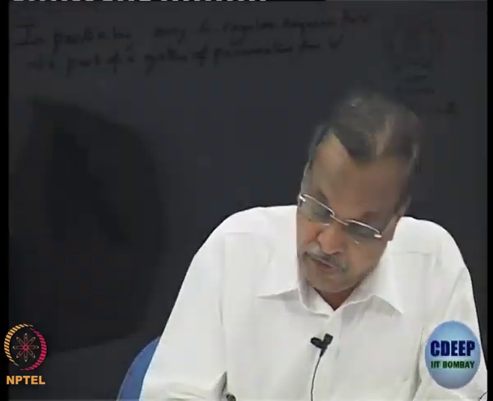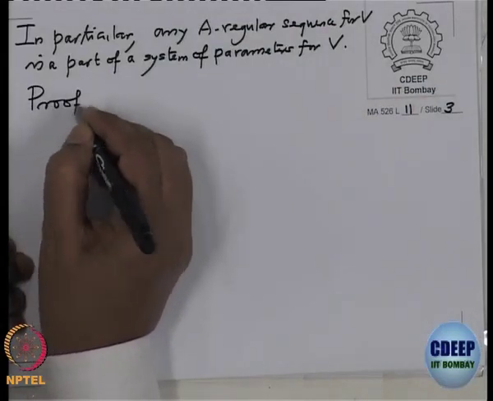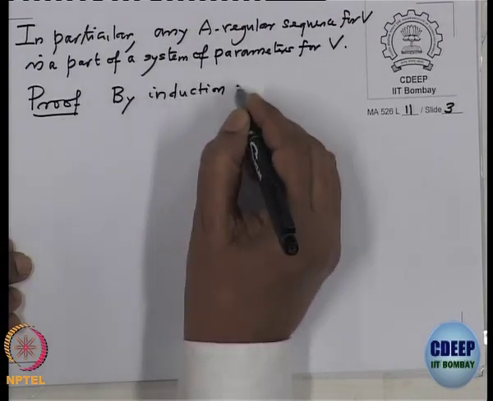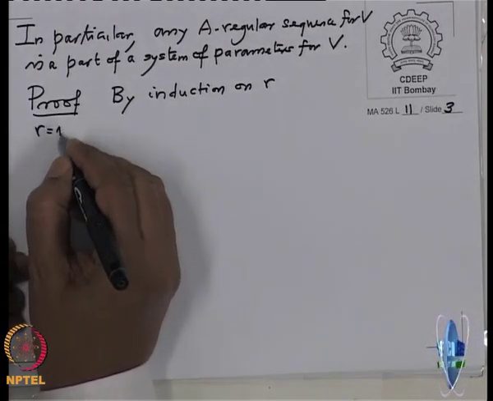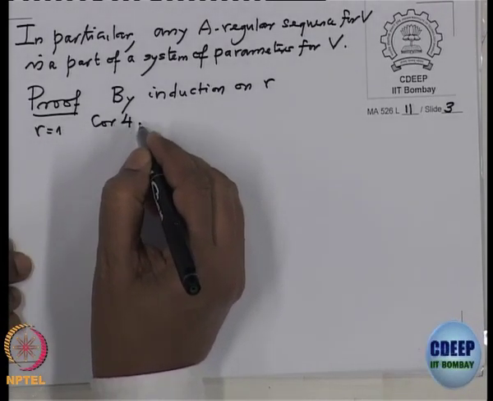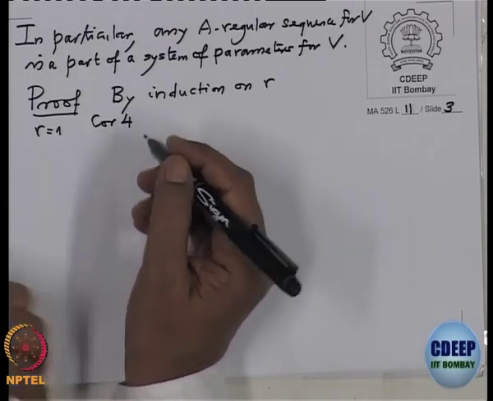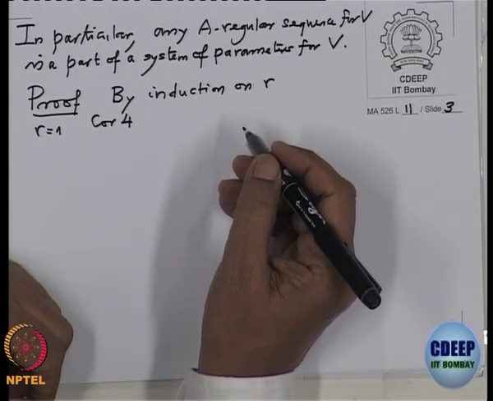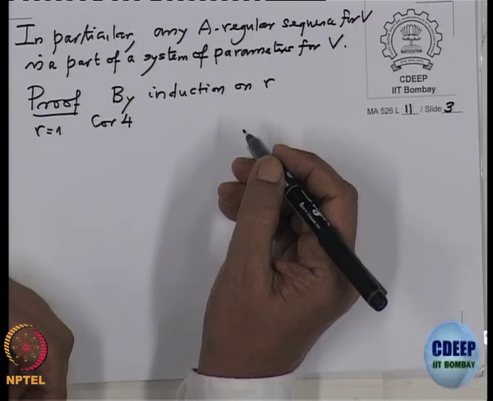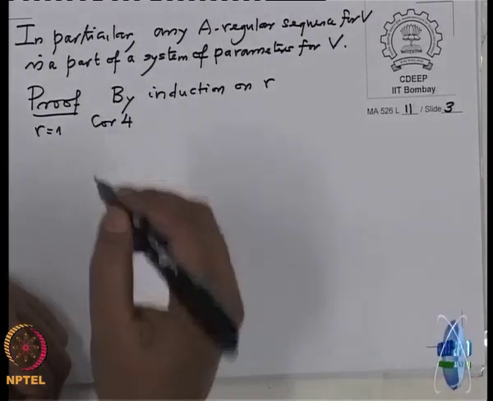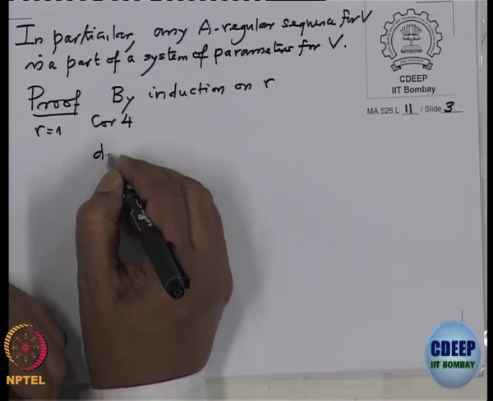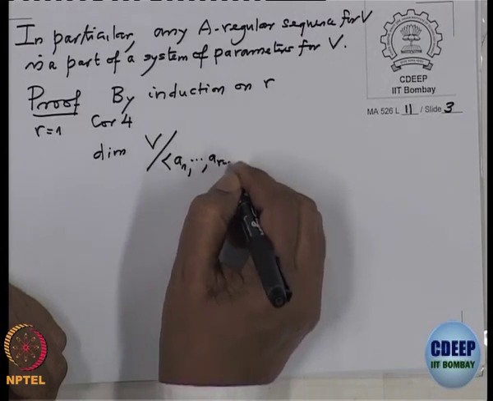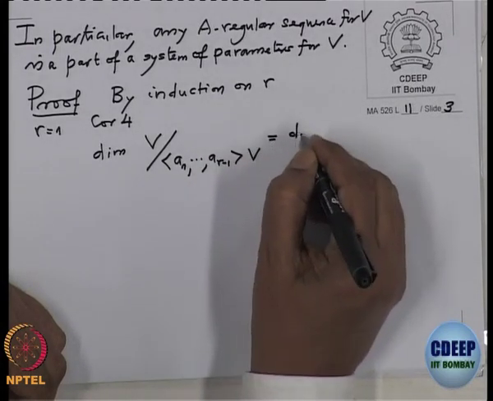So, the proof of corollary 5 is by induction on r. r equal to 1 is corollary 4. By the way the definition is made, we know the first r minus 1 elements form a regular sequence for V of length r minus 1, and by the induction hypothesis the dimension of V by the ideal generated by a1 to a(r-1) times V will drop exactly by r minus 1.